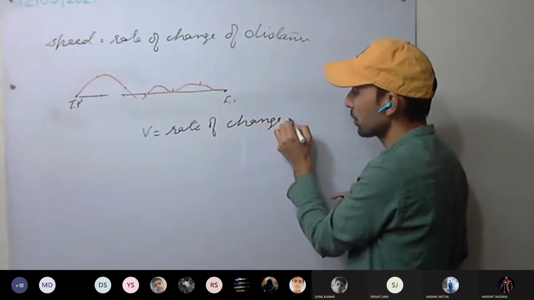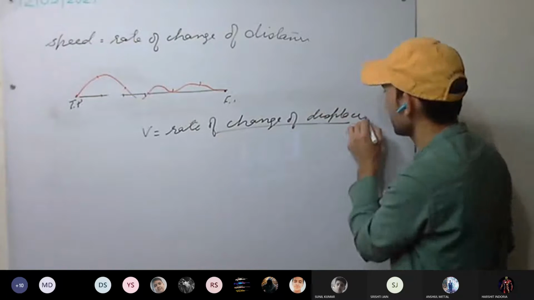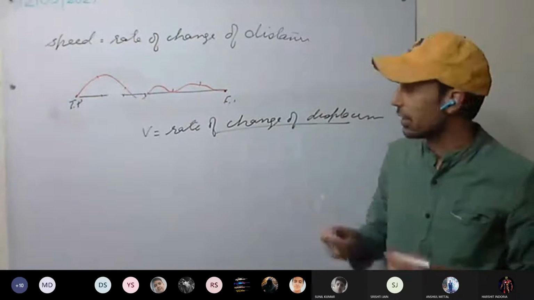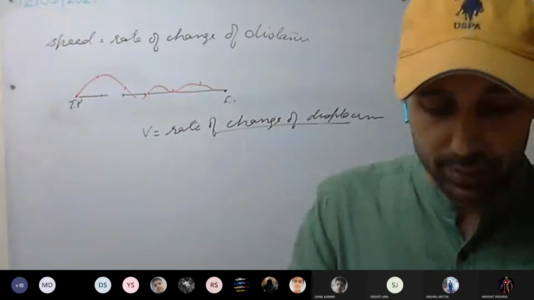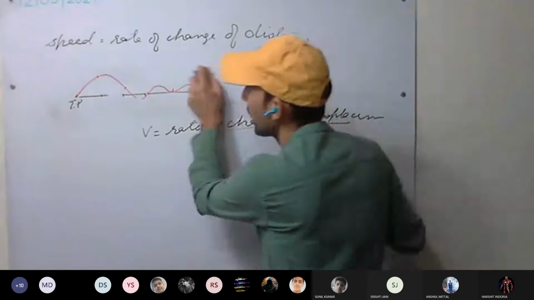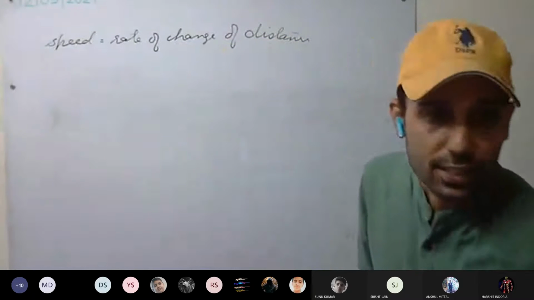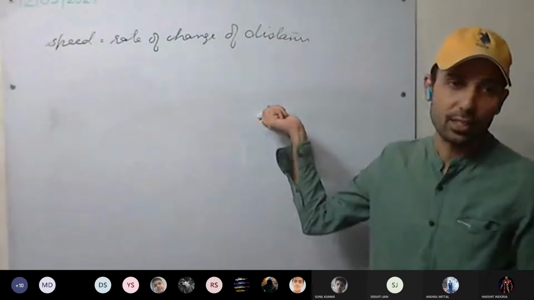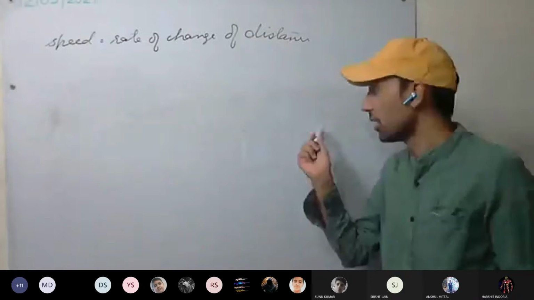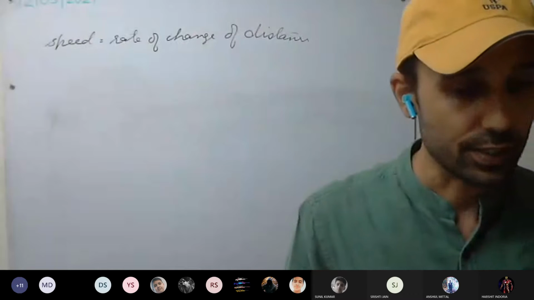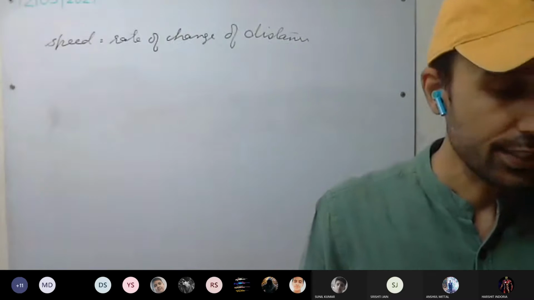Rate of change of displacement per unit time. Okay. Per second. So at what rate the displacement is changing every second? That is provided by velocity. Or we can say it is the rate of change of distance in a specified direction with respect to time. That is velocity. Yes. So velocity definition is clear.